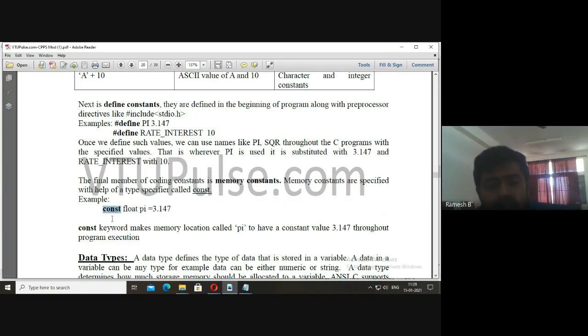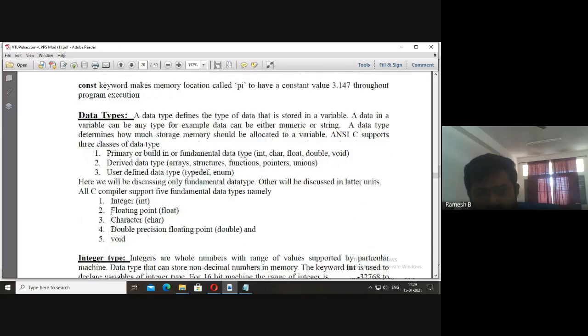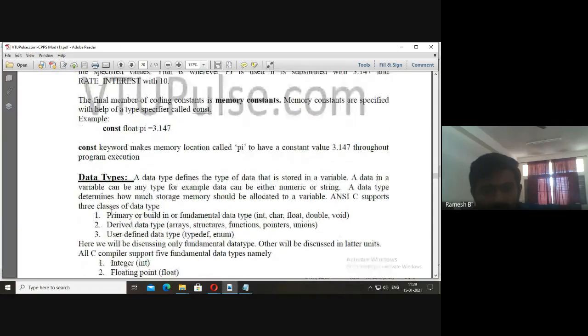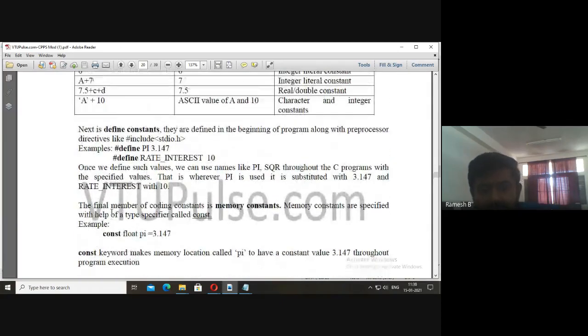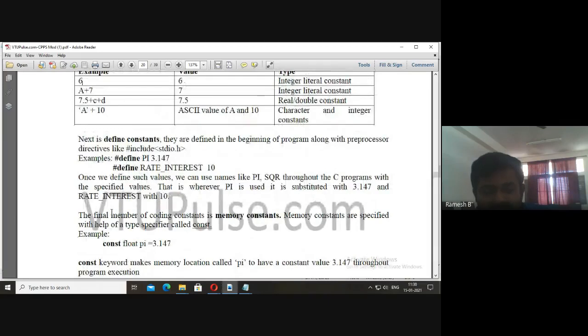We are initializing with const. Okay. Now, that's about the coding constants. Among the coding constants, literal constants and memory constants. For memory constants, this is the syntax for declaration. Okay.